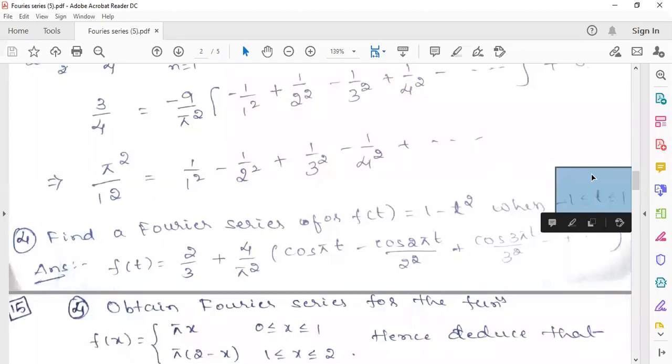Yes, sir. Okay, continue now. Remaining thing is same only, but you take minus L to L interval, that is minus 1 to 1, and L equals 1. At least we will try to finish 3 problems today in today's class. Do it fast.